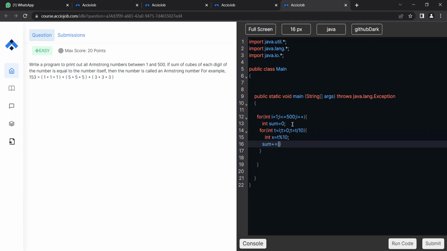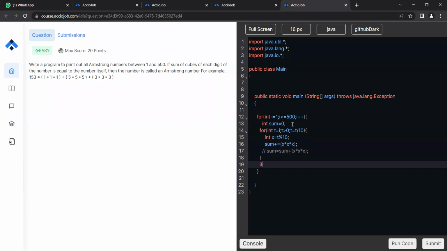Now I need to add this to the sum. I can write sum plus equals x star x star x. Is this correct, or do I need to make any change? Yes. So this statement is equivalent to writing sum is equal to sum plus x star x star x.